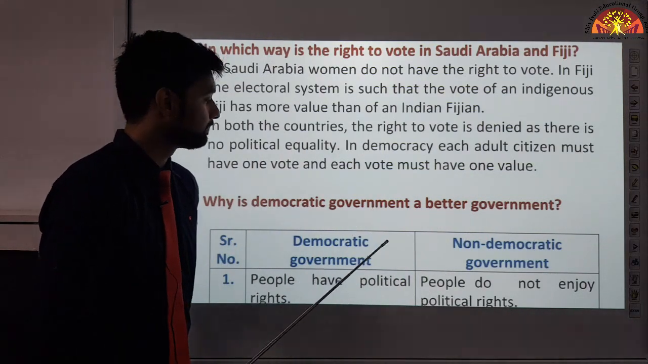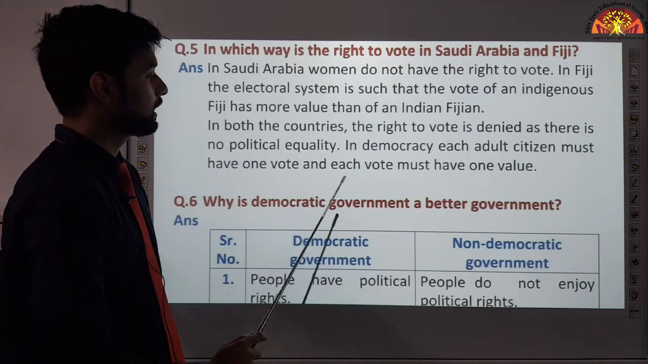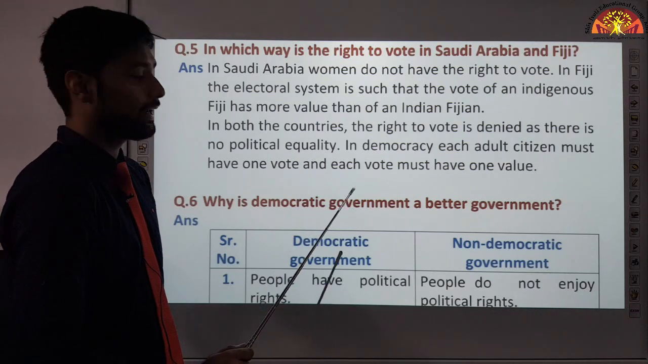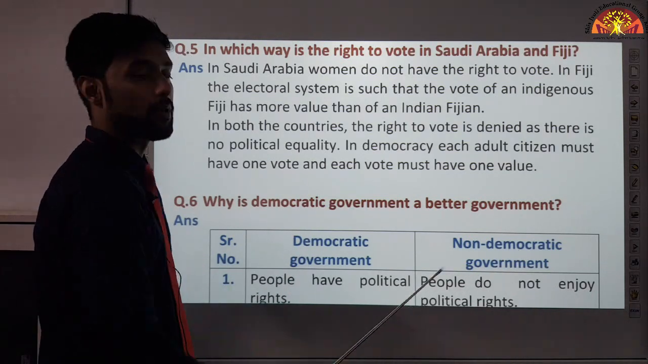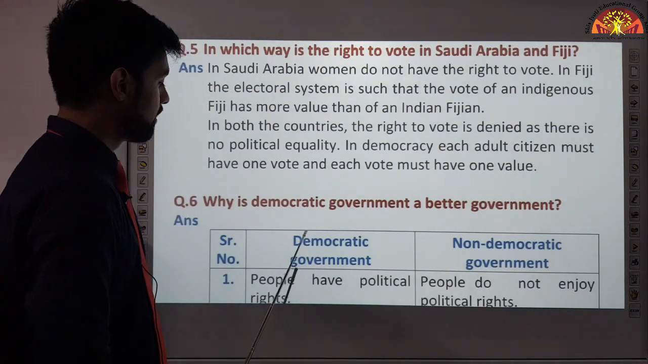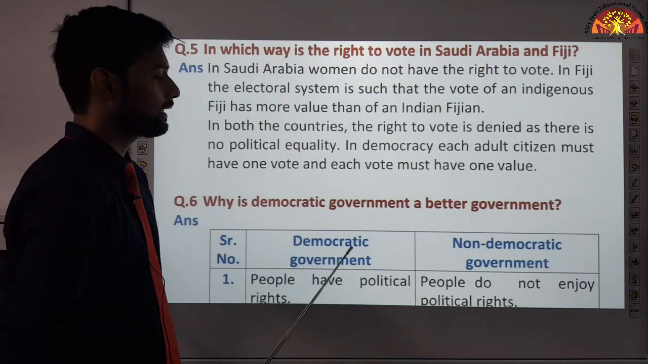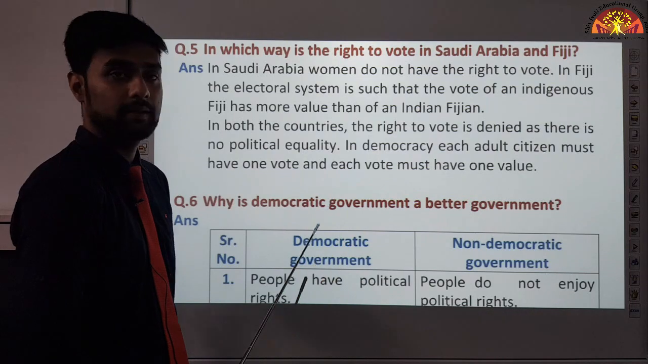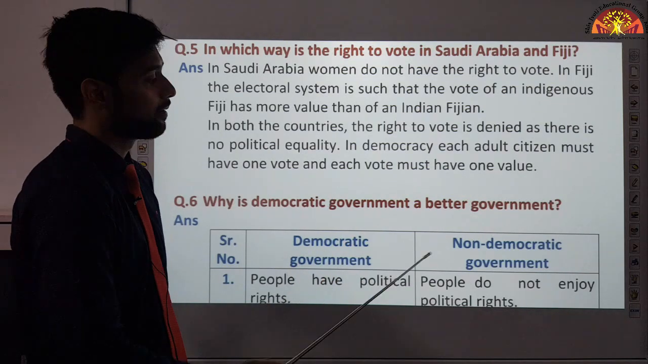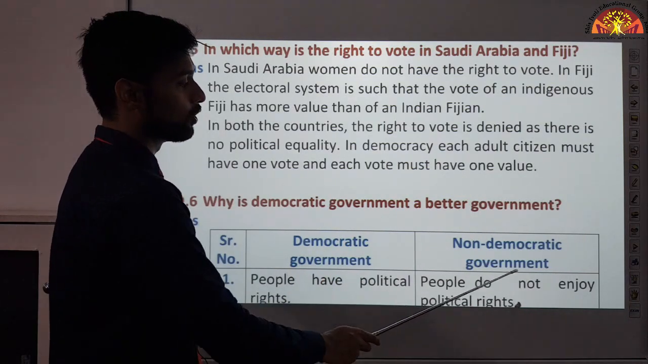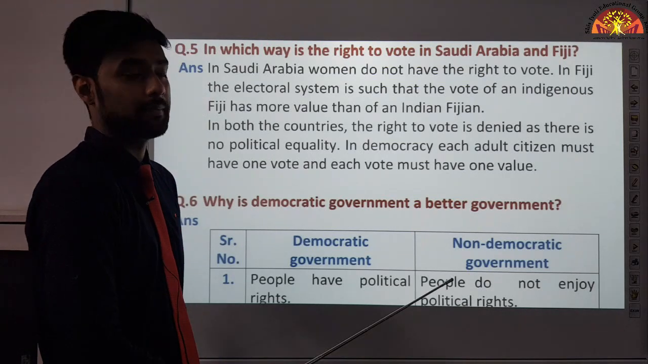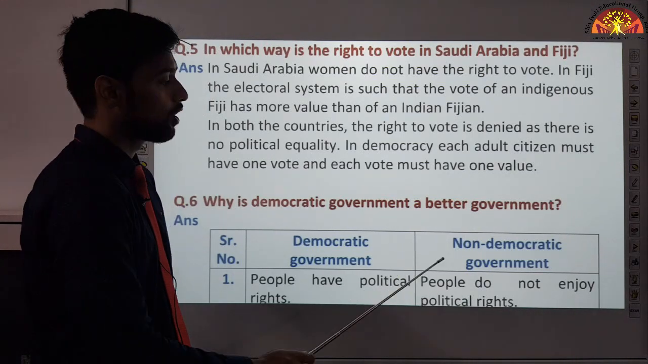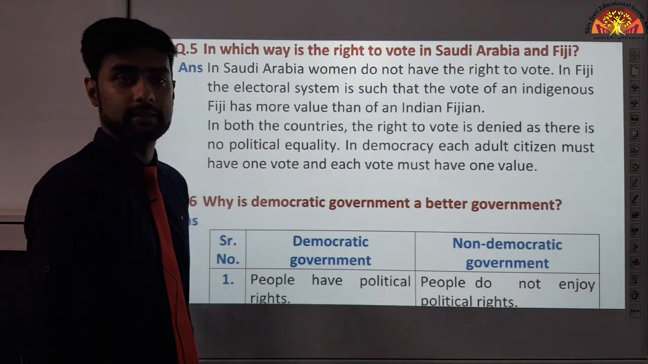Okay, students? Why is democratic government a better government? Now, we are comparing the democratic government and non-democratic government. First, people have political rights. In a democratic government, people have political rights. That means they can vote, they can stand up in elections. But in a non-democratic government, people do not enjoy political rights. Sometimes they don't get the right to vote. Sometimes their vote is not counted as equal, or they can't stand up in elections. Correct?